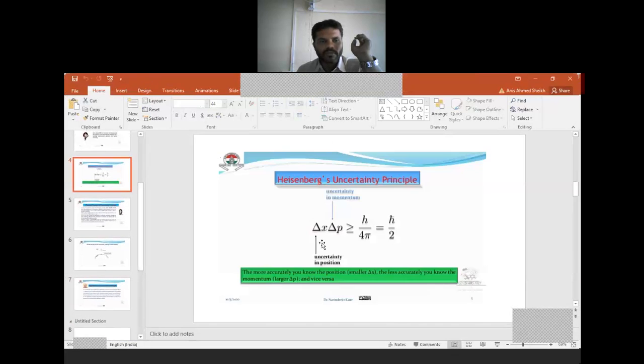Keep these values in this equation: del x is given, h is given, m is given.